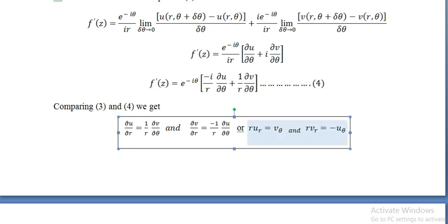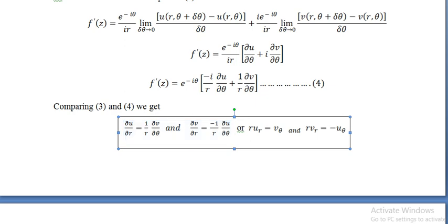The Cauchy-Riemann equation in polar form is also denoted as r u_r equals v_theta and r v_r equals minus u_theta, which is nothing but dou u by dou r equal to 1 by r dou v by dou theta, and dou v by dou r is equal to minus 1 by r dou u by dou theta.